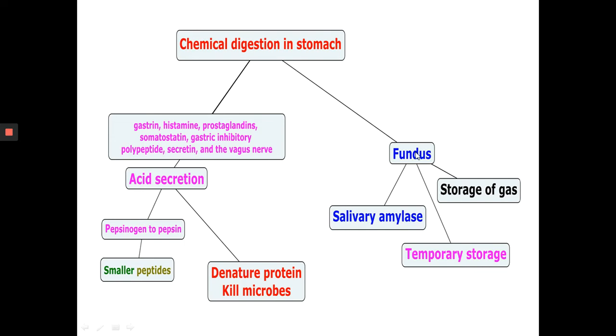The food in the stomach reaches the fundus, the storage for gas as well as food. So when the food is in the fundus, salivary amylase and lingual lipase can act on it because the pH is not that low there.